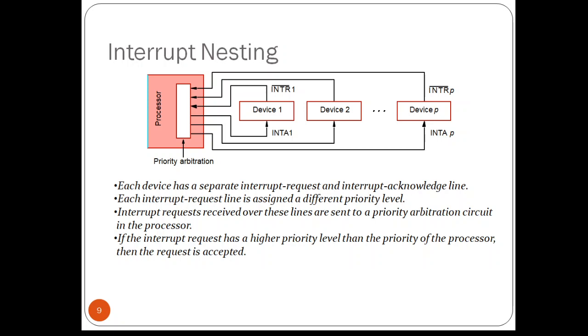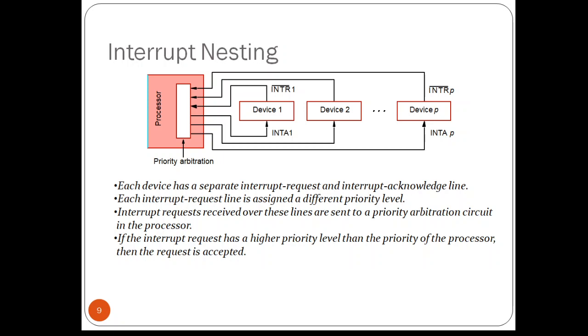Each of these interrupt request lines is assigned a different priority level. Interrupt requests received over these lines are sent to a priority arbitration circuit in the processor. A request will be accepted only if it has a priority level higher than that currently assigned to the processor.